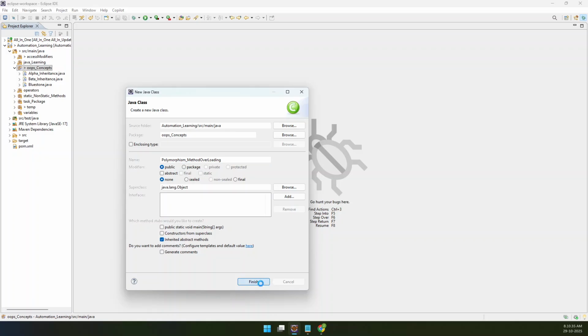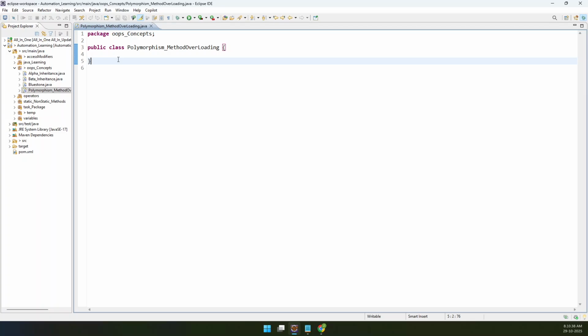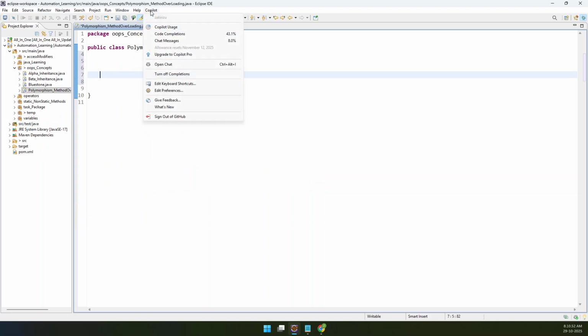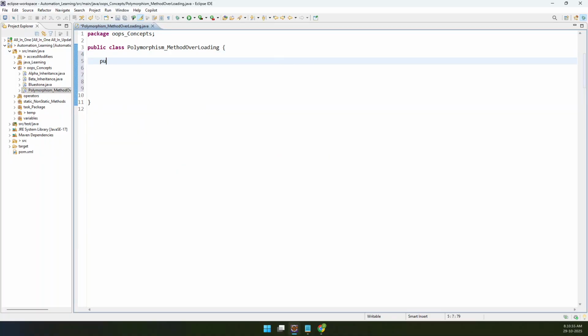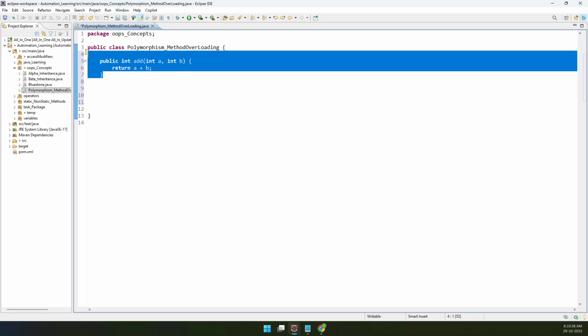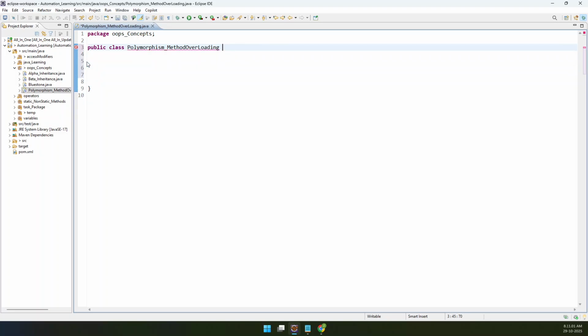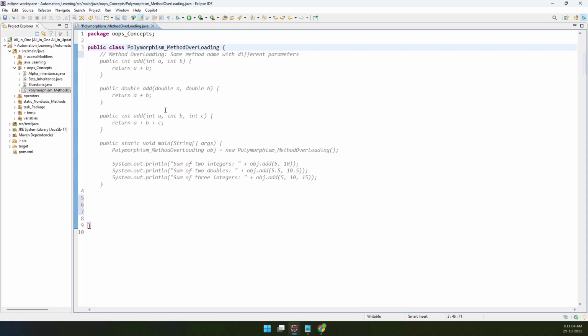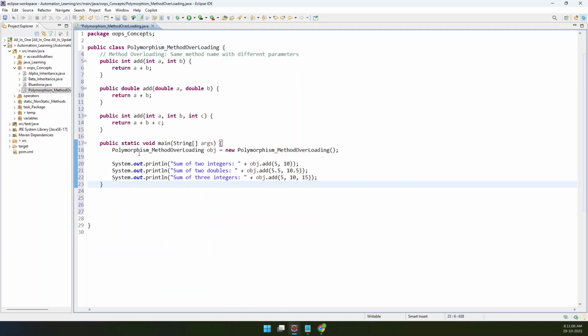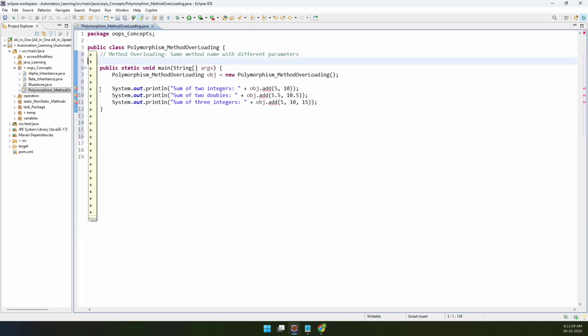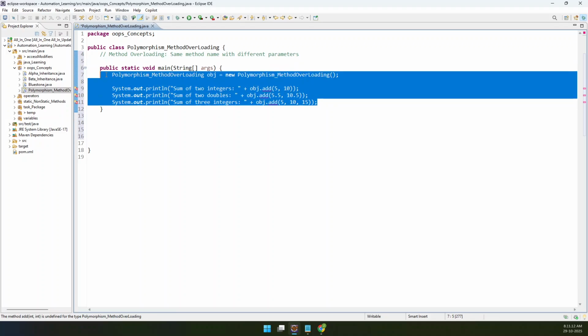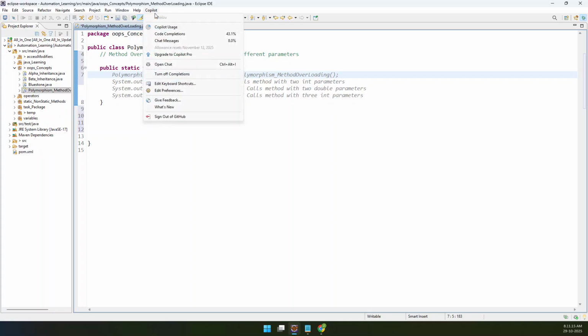I'm writing the main method, deleting all this, and let me turn off the Copilot.